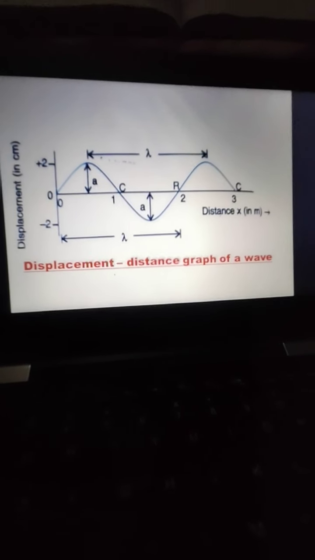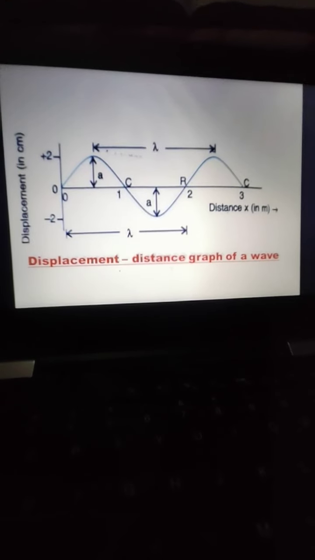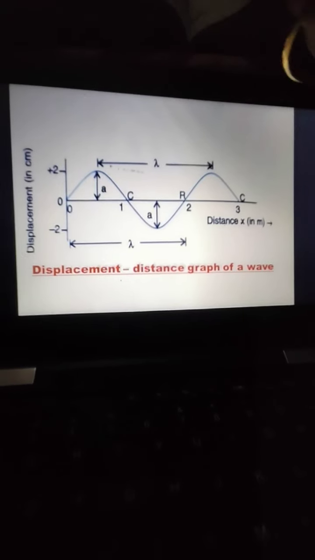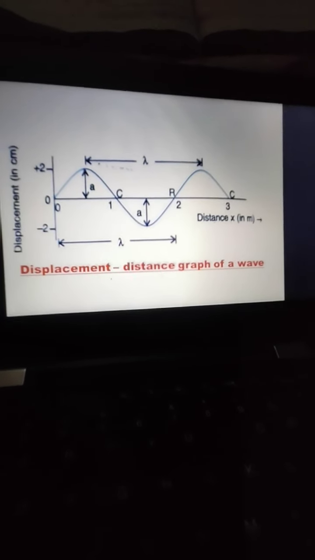So with this we are done with the chapter. The next topics are not in your syllabus. So we are having only 5 questions from the back exercise. They are: how does sound travel in air? So beta, how does the sound travel in air? It travels in the form of longitudinal wave. What is a longitudinal wave? The wave in which the particles vibrate or move in the direction of propagation of wave.